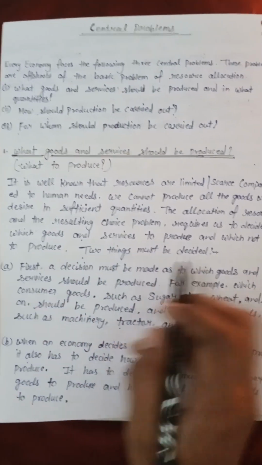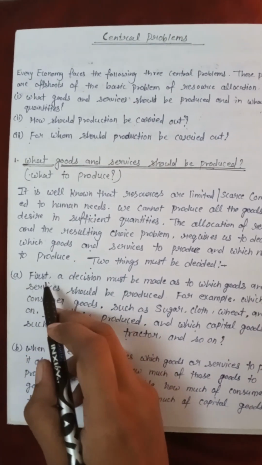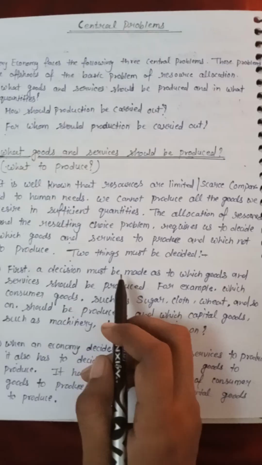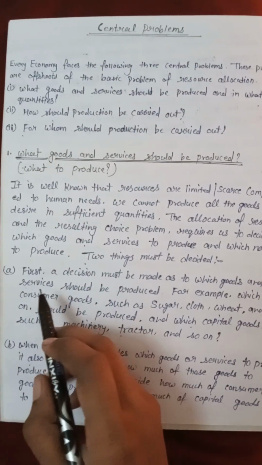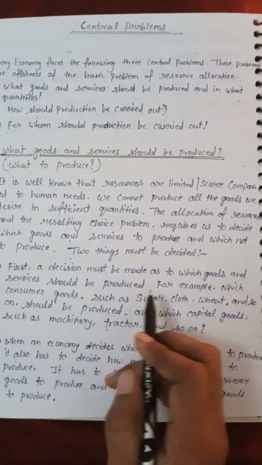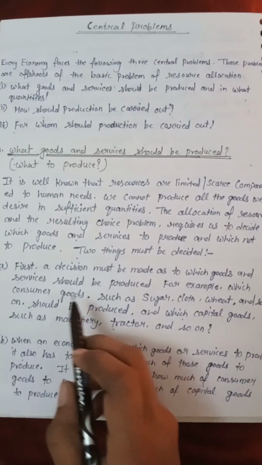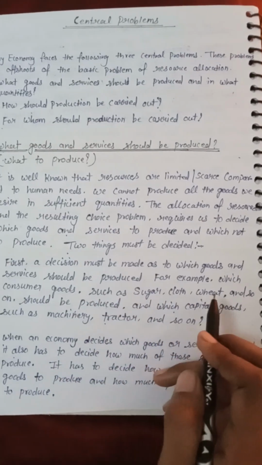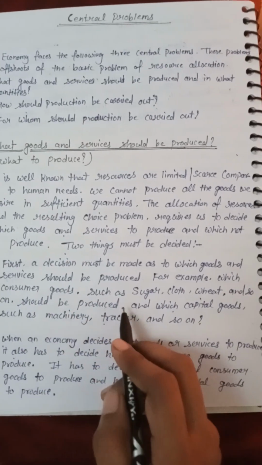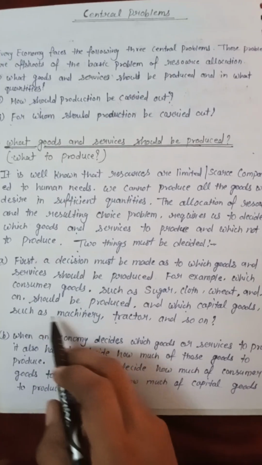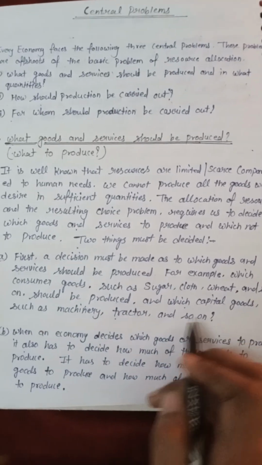Two things must be decided. First, a decision must be made as to which goods and services should be produced. For example, which consumer goods such as sugar, cloth, wheat, and so on should be produced, and which capital goods such as machinery, tractor, and so on.